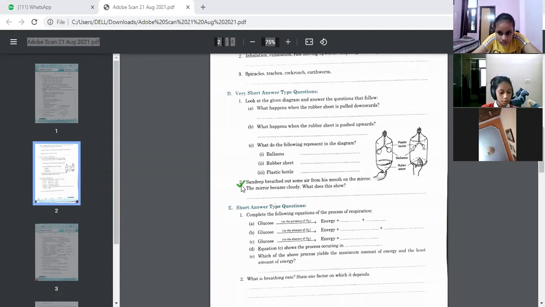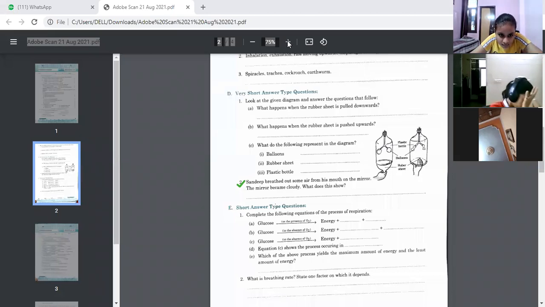So children, on blowing air from the mouth, the mirror becomes moist, cloudy or hazy, we can say. This happens because when we breathe out, the air from the mouth is hot, and the mirror is cold. So the hot air that we breathe out contains water vapor, which then turns into tiny droplets of water. This is by the process of condensation, you may say. You have to write down the reason for it.